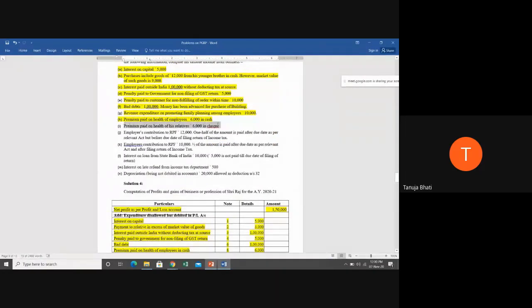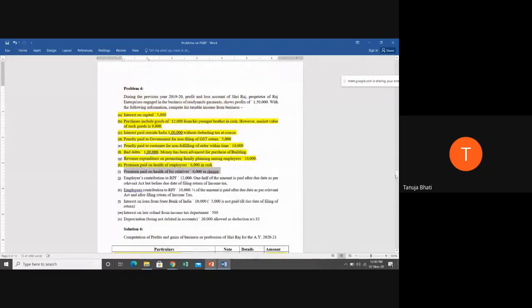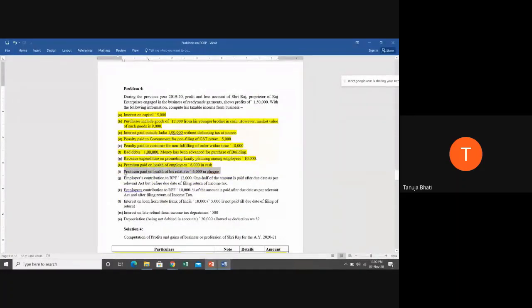Next. Premium paid on the health of his relative, 6,000 in check. Now students, this is common sense, you will tell me whether it is relating to business, whether it is allowable or disallowable. This you all can judge and tell me. So students, tell me whether this particular expense will be allowable or disallowable. Disallowable, ma'am. It's not business purpose. It is going to be personal use. Very good. Disallowable because relative is nowhere connected to the business.